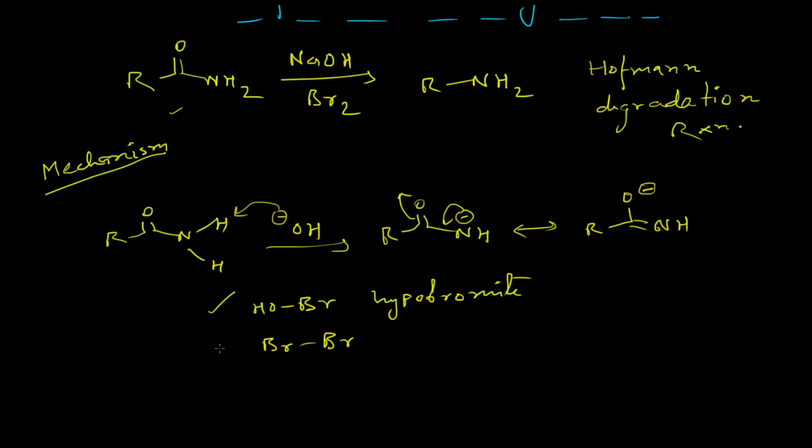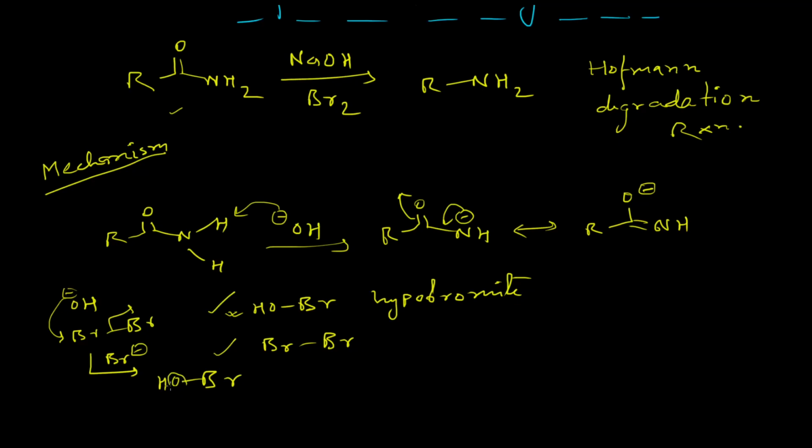Other textbooks suggest the molecular bromine itself acting as the electrophile. But the former is more promising because in the reaction between sodium hydroxide and bromine, the bromine molecule actually reacts with the OH minus. One Br leaves the system as Br minus, and this hypobromite is actually formed in the reaction medium.